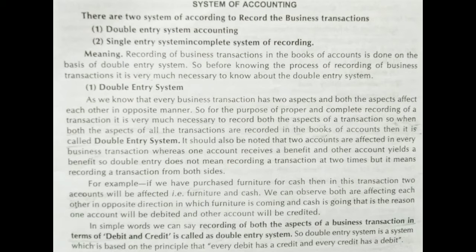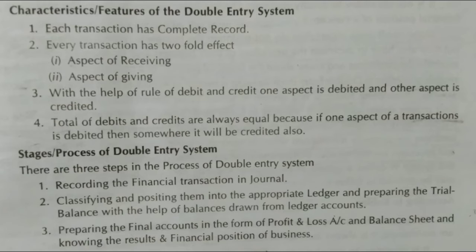Under double entry system, the transactions are recorded on the principle every debit has got a corresponding credit. Every debit has got a corresponding credit. This is the principle behind your double entry system of recording. Now we come to the characteristics of this double entry system.